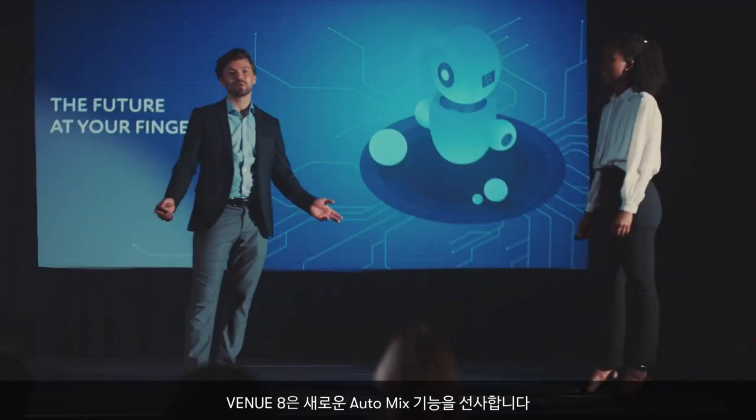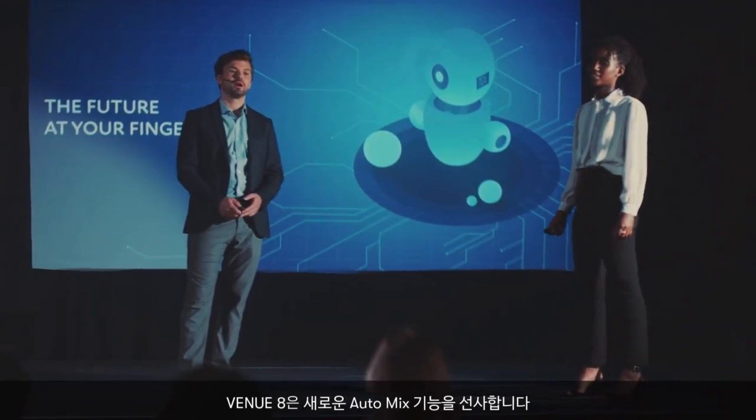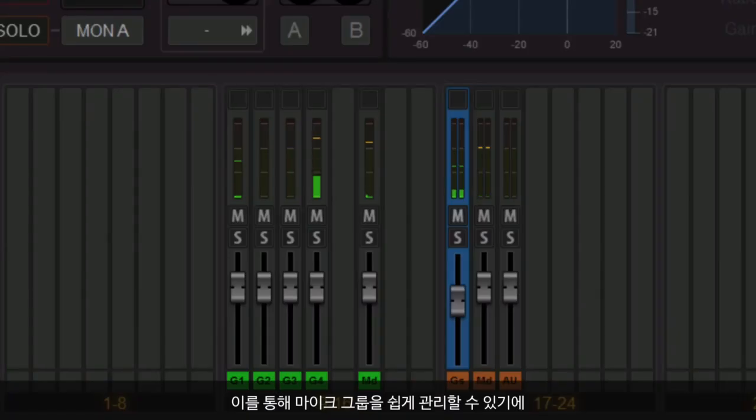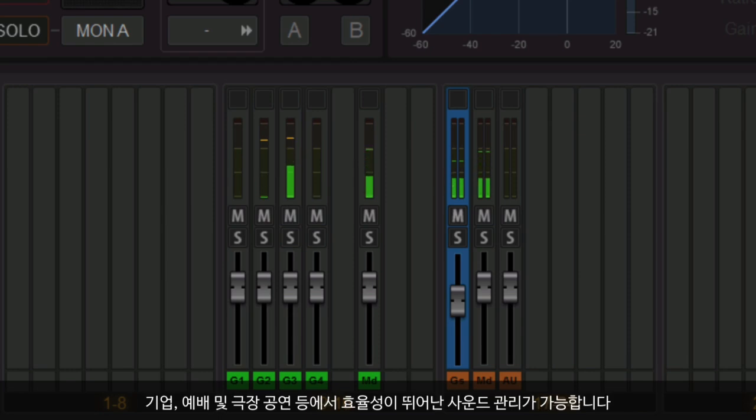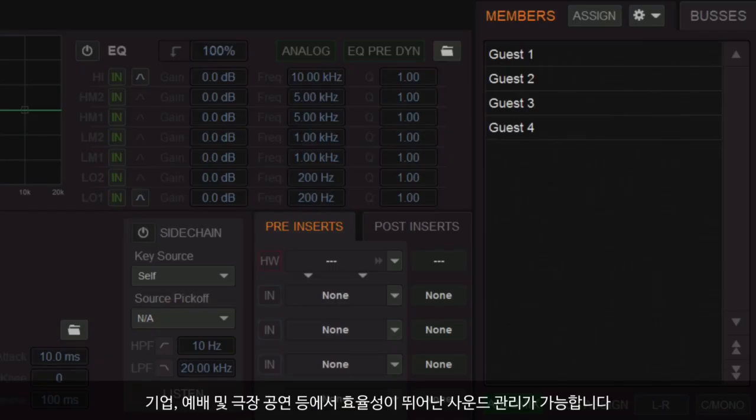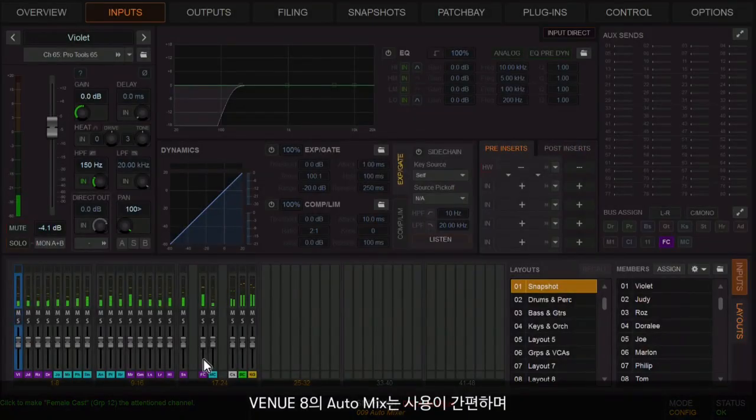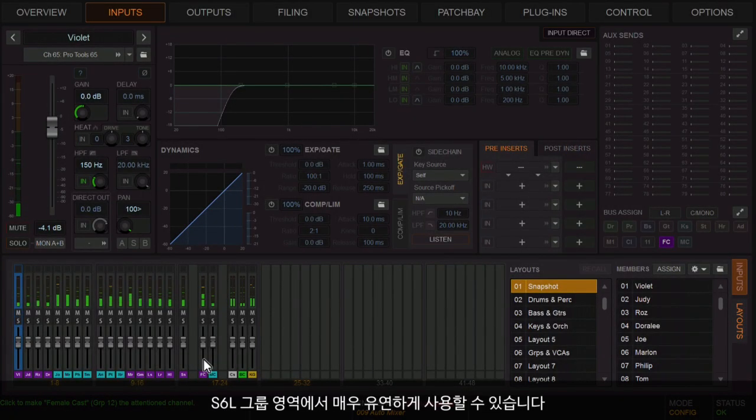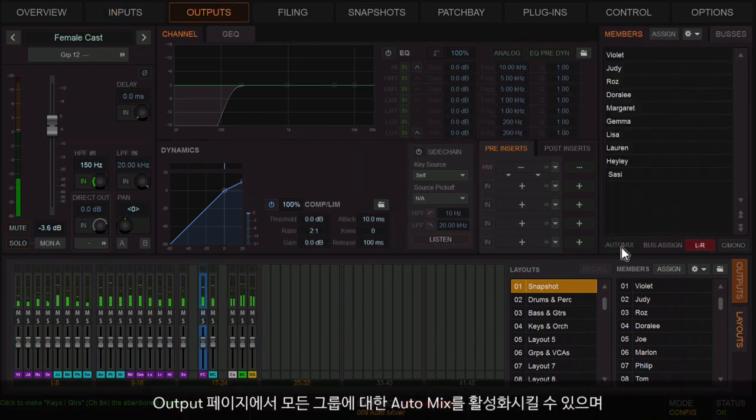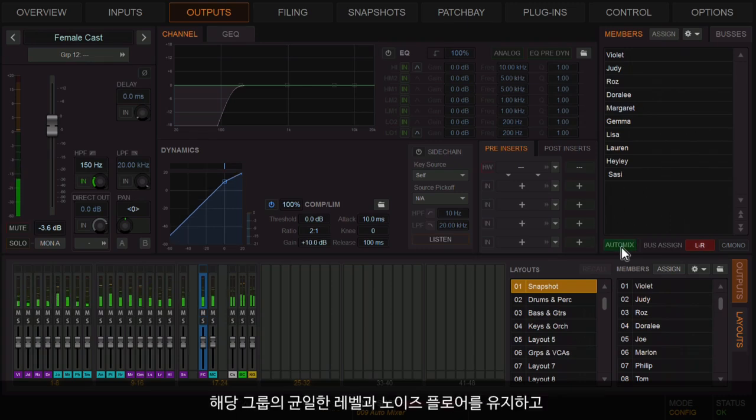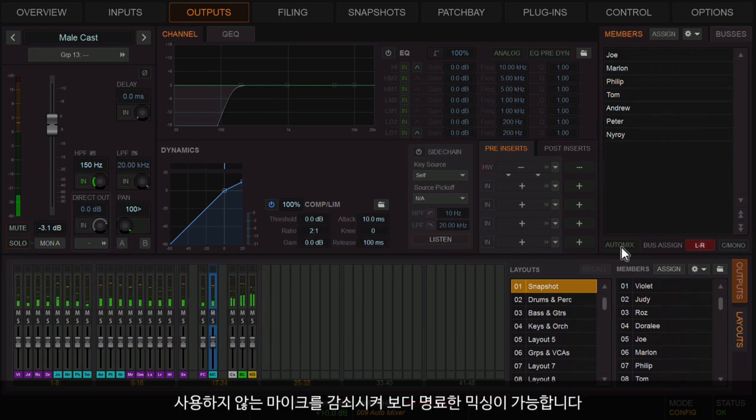With Venue 8, Automix capability comes to the S6L platform, helping to manage mic groups and greatly simplifying sound management for corporate and worship events and theatrical productions. Venue Automix is simple to use and is super flexible, working alongside the S6L group structure. You can turn on Automix for any group in the Outputs page, and it will work to keep an even level and noise floor for the Automix-enabled group, and attenuate mics that are not in use.